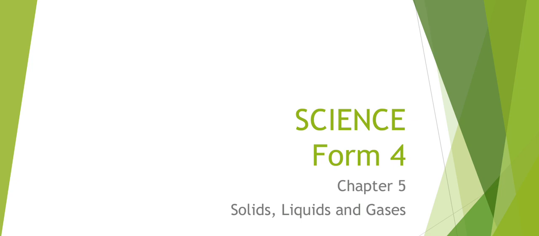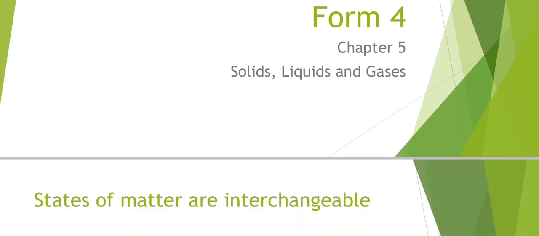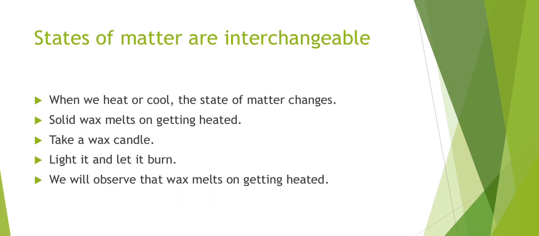Chapter 5: Solids, Liquids and Gases. In the previous video, we discussed the properties of all three states of matter, that is solids, liquids and gases. Solids have fixed shape and fixed volume. The molecules in solids are tightly packed. They cannot move around. Because of this, they have fixed shape and fixed volume.